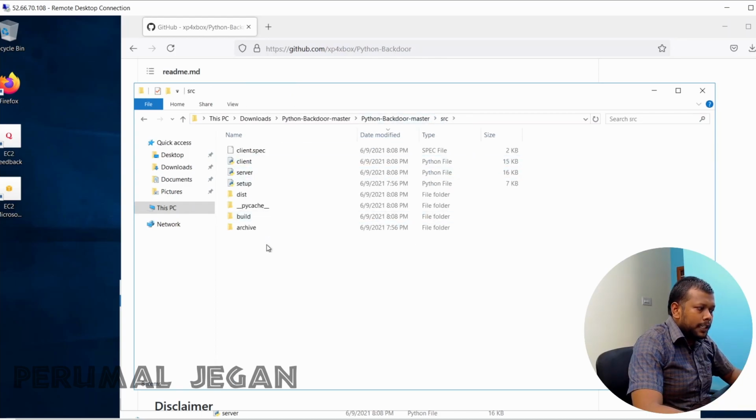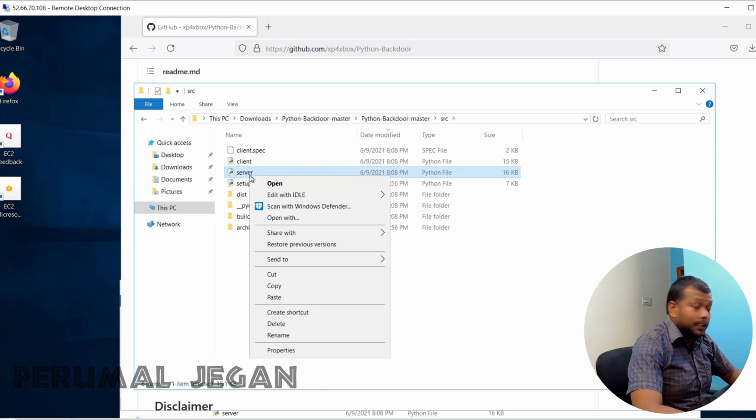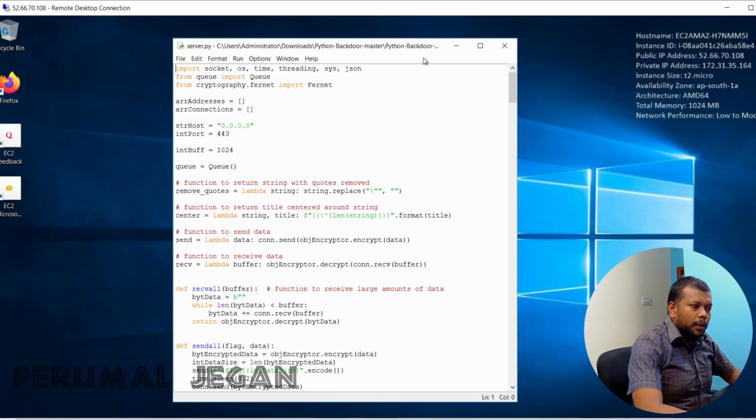When I get into the src folder, you can see the server script. Before executing the script, you have to do some modifications on this script. Now I need a small modification on this server script before executing this. That is the IP address.